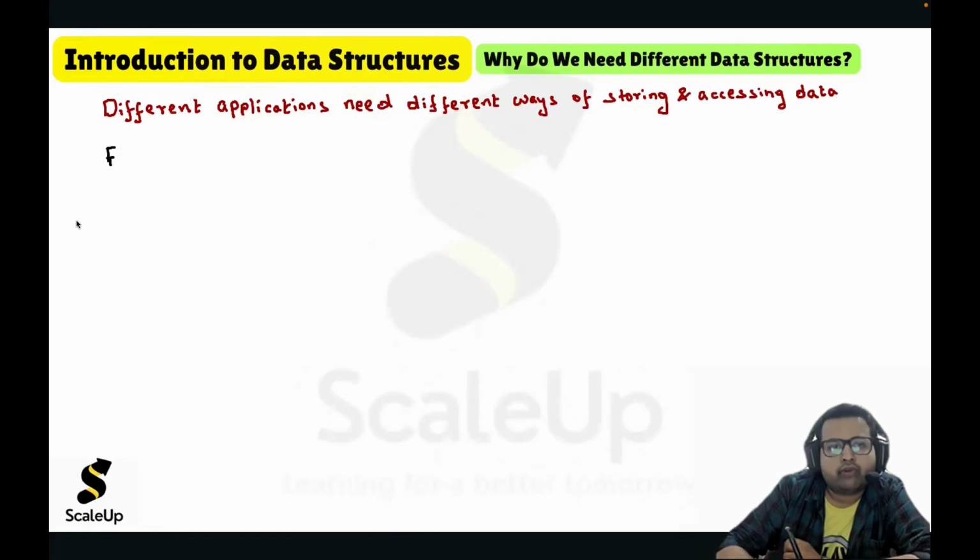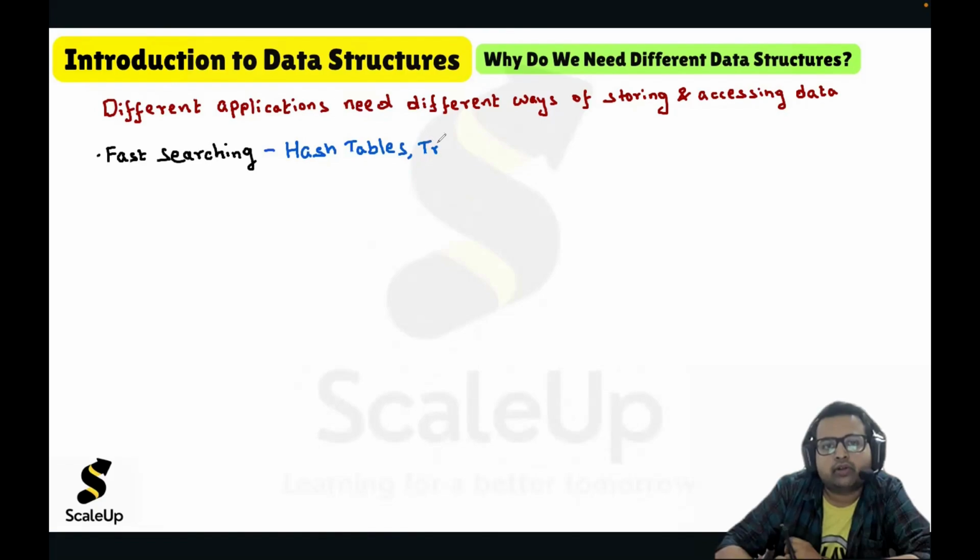If you talk about fast search, for fast searching, we'll go with hashing. The data structure will be hash tables. Hashing is a technique, data structure is hash table. Or we can also use trees for fast search. So if the application is fast search, you should go with hash tables or trees.